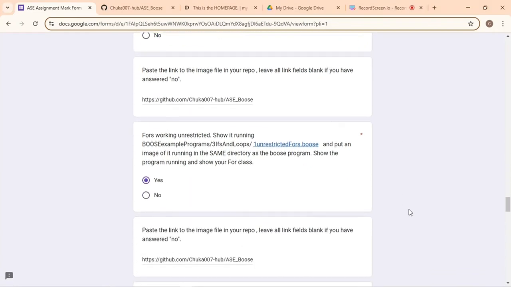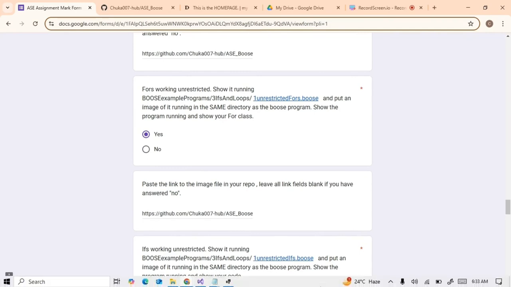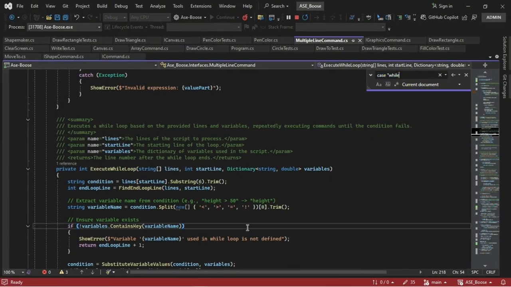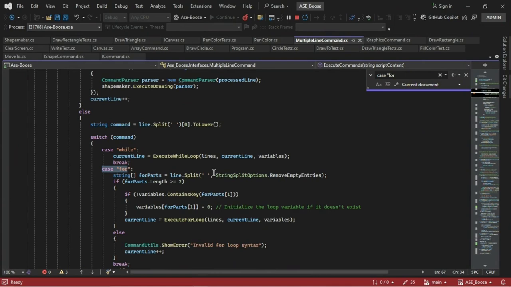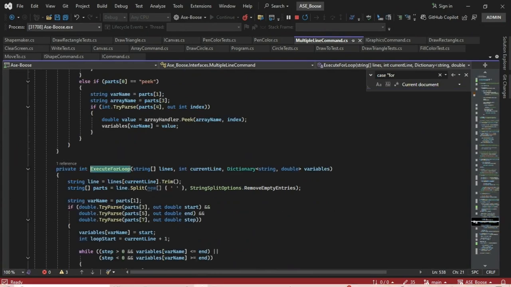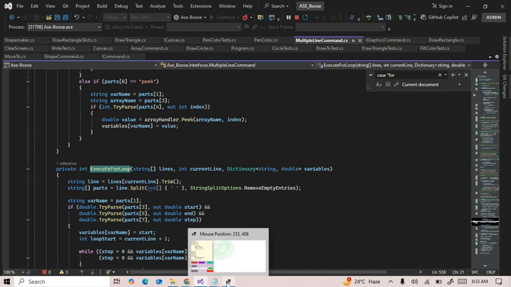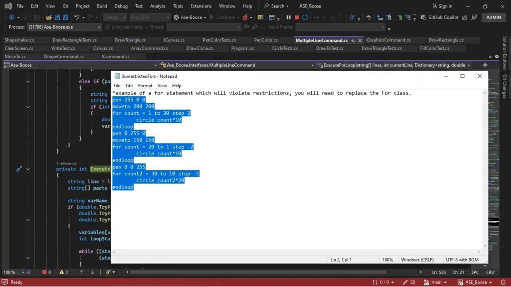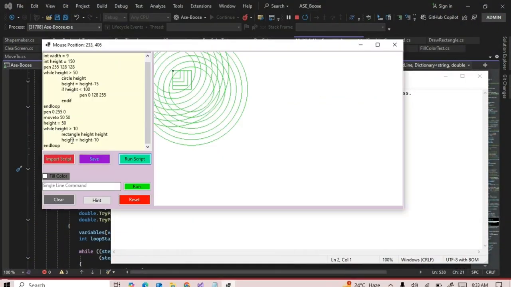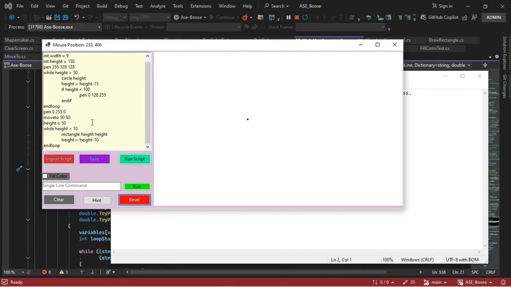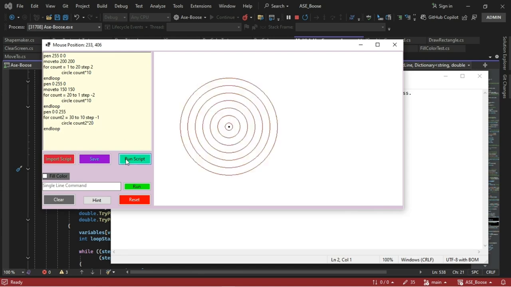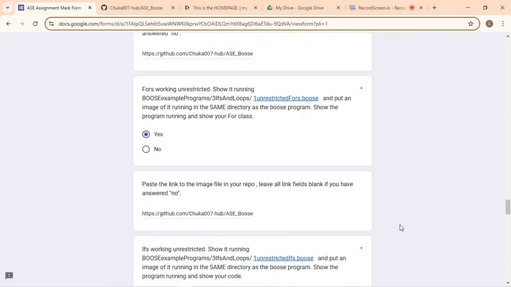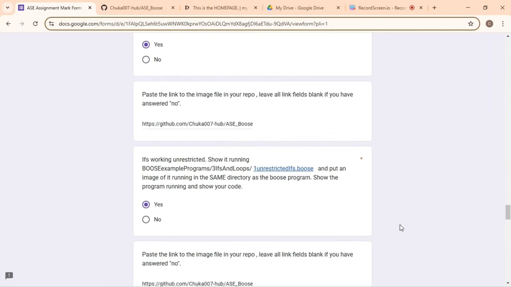For those working unrestricted, show it running unrestricted fors and put an image of it running the same loop. Show the code for the for class. Again, if you see the for, it goes to the execute for loop function for the inputs for the for command, and running it unrestricted fors. I will need to clear the canvas, reset the marker, and this is it running unrestricted fors, as you can see. Also pasted the link to the image file in my repository.